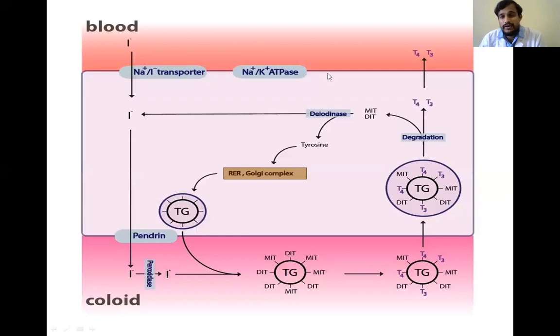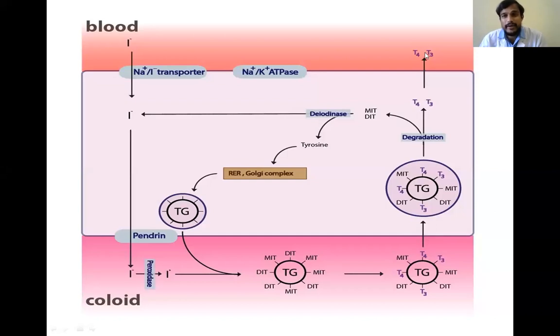And we know how the thyroid hormone is synthesized. We had already seen it in the previous classes. The iodide, which is present in the blood, comes to the colloid and becomes iodine, and it combines with tyrosine to form monoiodotyrosine and diiodotyrosine. These combine to form tri and tetraiodothyronine, that means T3 and T4. These T3 and T4 are present in the thyroglobulin in the colloid, and depending upon the necessity, they are released into the blood.